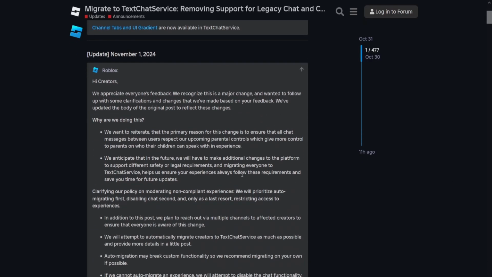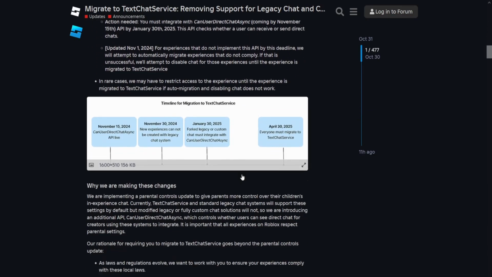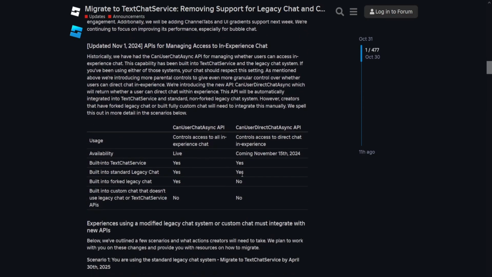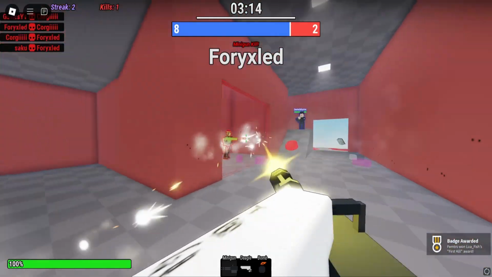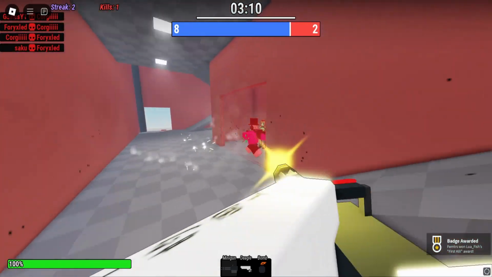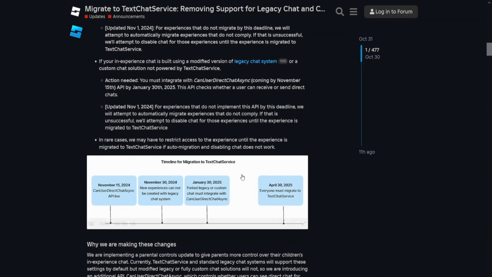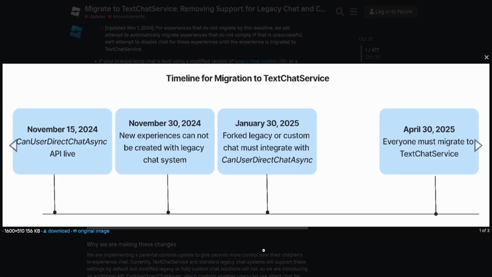These are my reasonings as to why I think legacy chat being removed is actually a good thing, a very good thing. Number one, legacy chat is old. It's just an old chat service. And TextChatService is, well, new. As new as 2 years old, but it's actively maintained by Roblox.